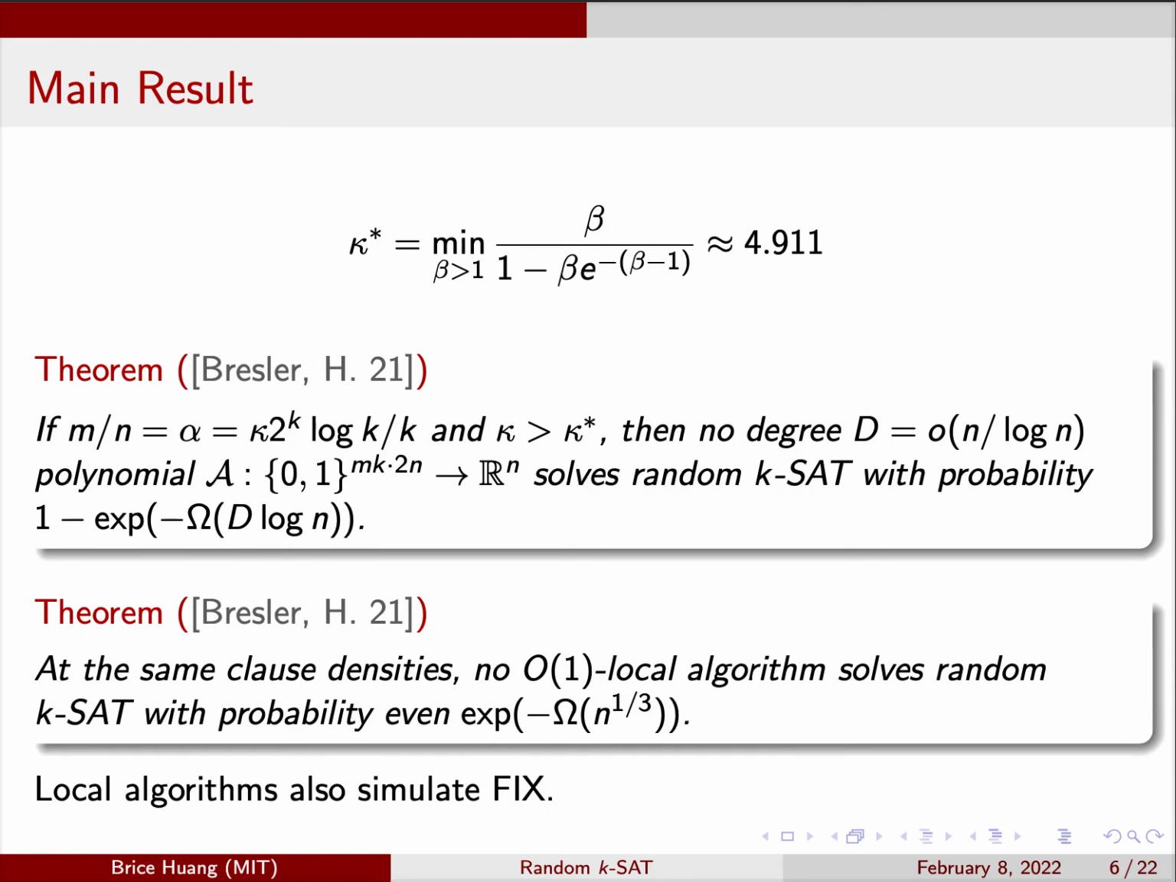But we can show that the more restricted class of local algorithms, which can nonetheless simulate FOCS and message passing algorithms, can't solve random k-SAT with even very small probability. Moreover, at clause densities where algorithms succeed, they can be implemented by both computation classes and succeed with probability larger than even that ruled out by the first theorem.